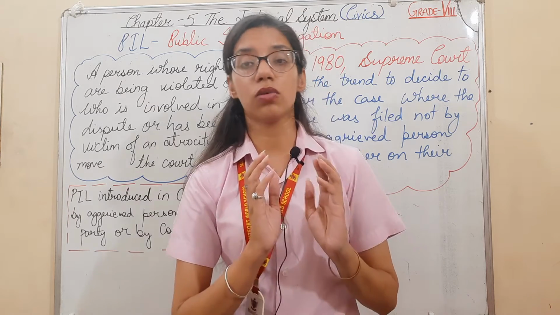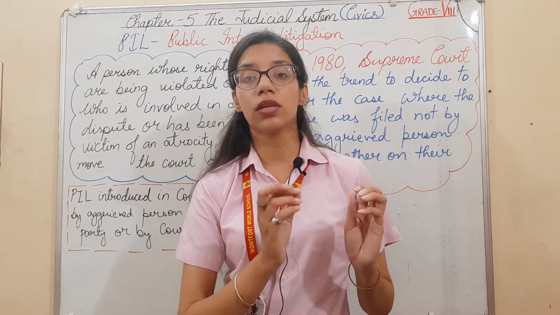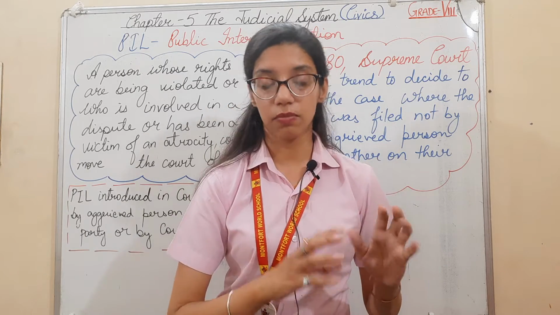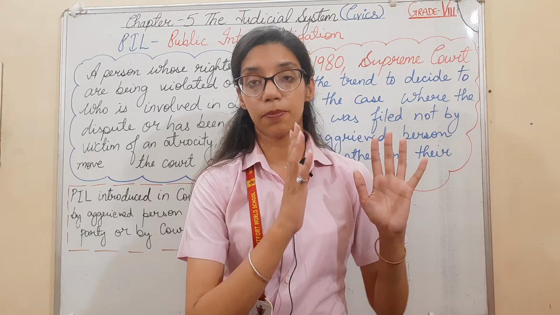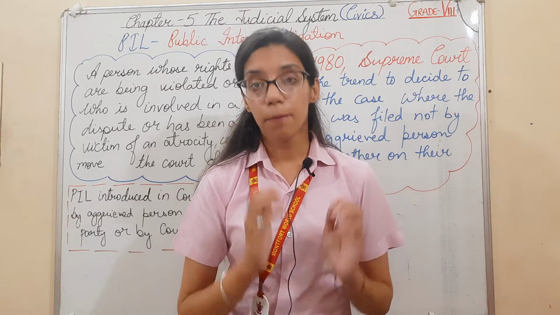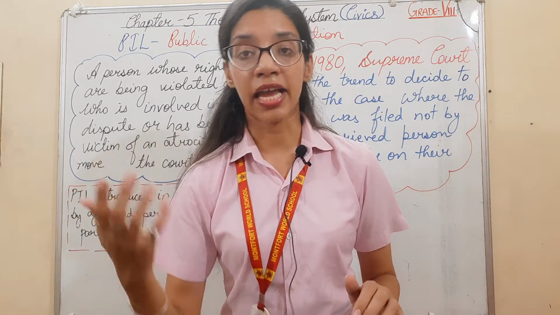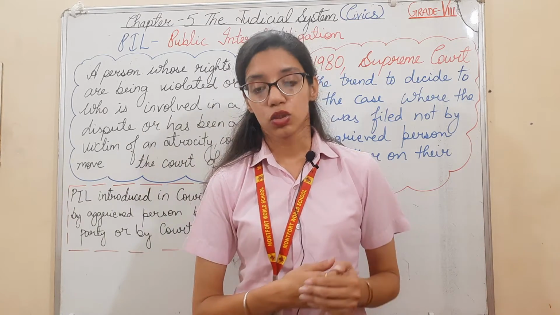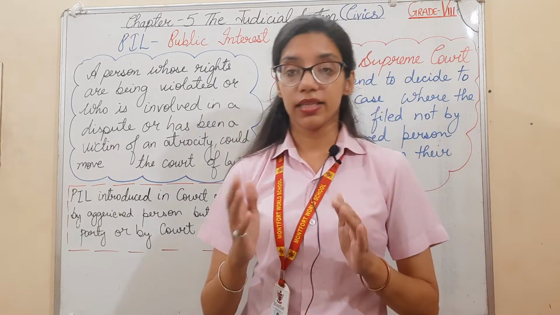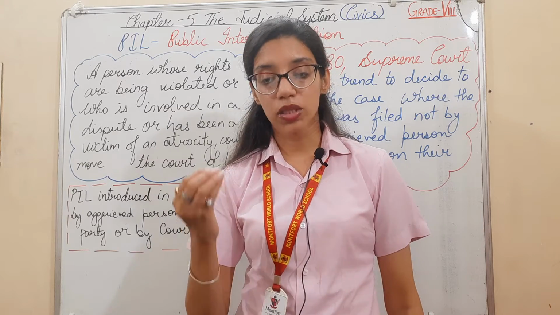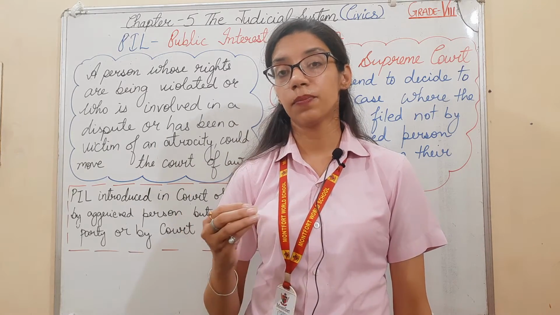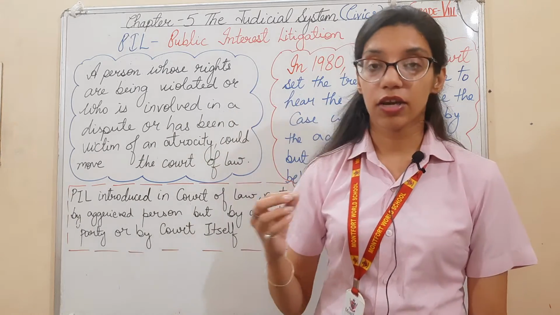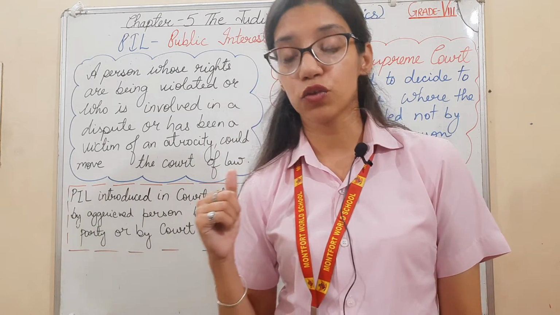Suppose a person is found guilty and a 7-year imprisonment is given for that particular guilt, but the person has already spent 9 years in prison. That means they have spent more time than their punishment for the offense. So this report was published, and an advocate filed a petition in front of the Supreme Court.